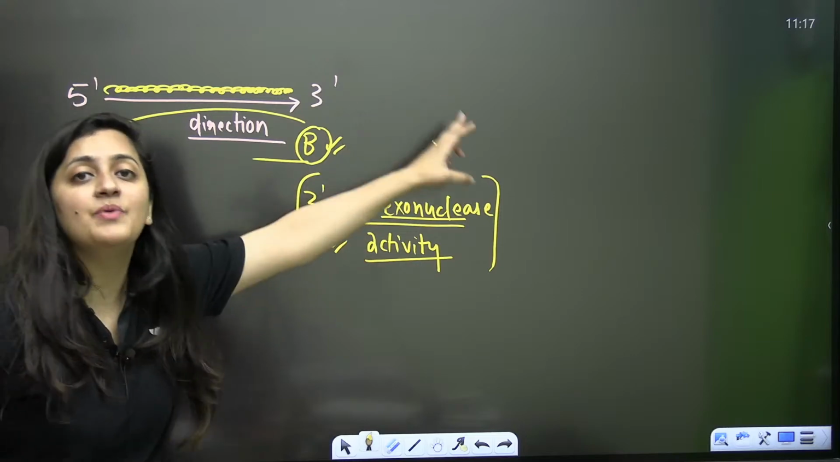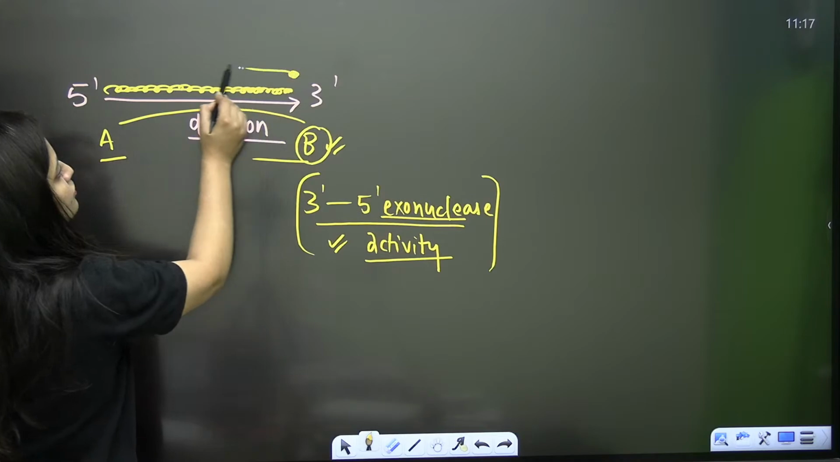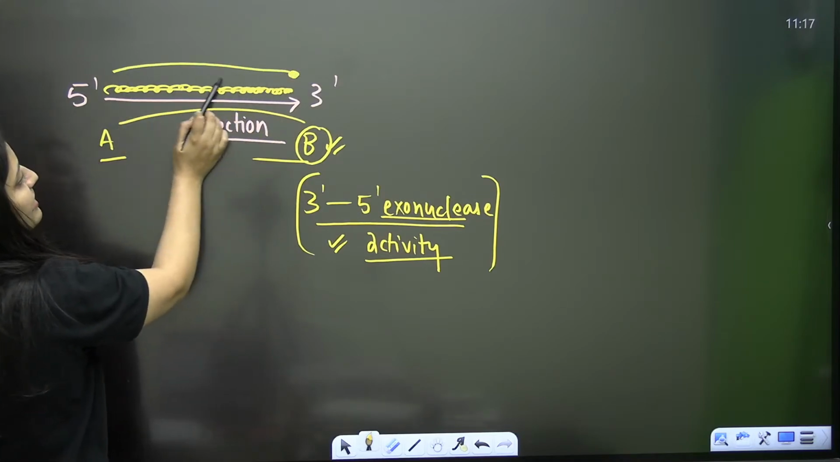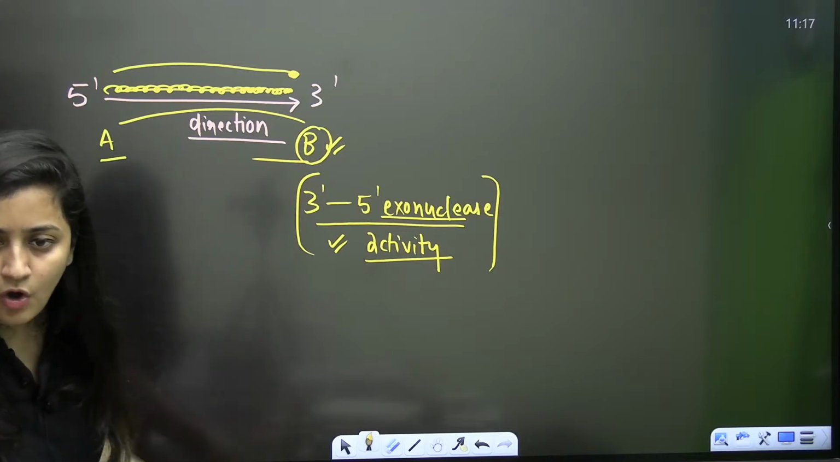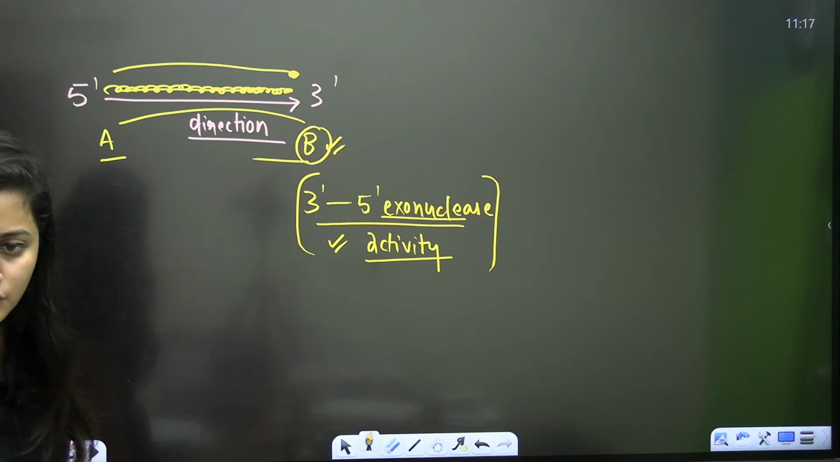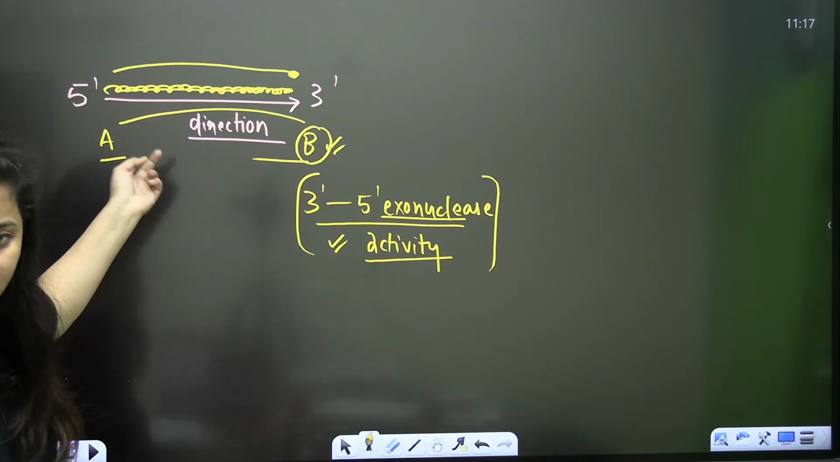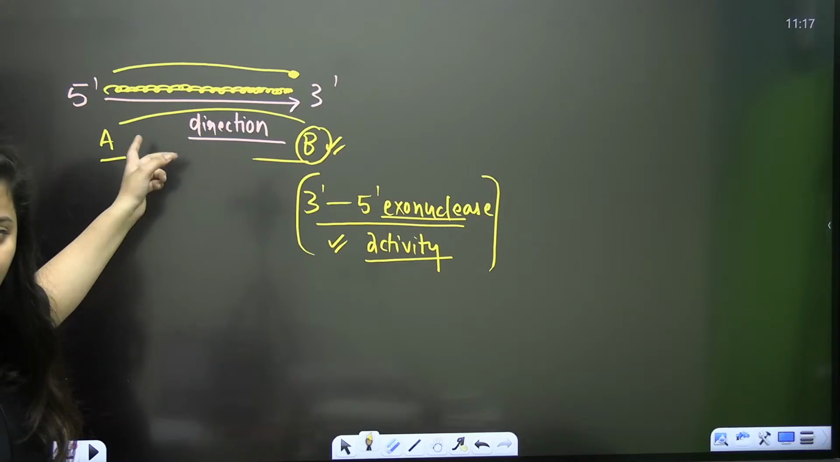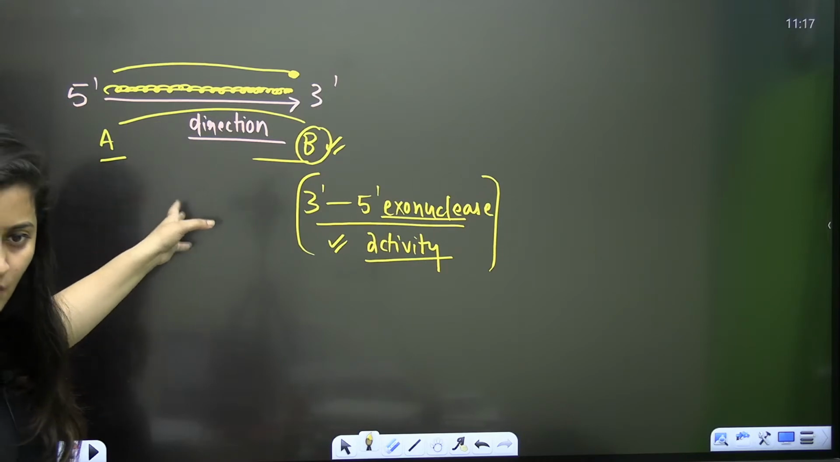Why do we say 3' to 5' exonuclease activity? Because this enzyme will move from 3' towards the 5' side and it will keep on checking that all the bases are added properly or not. That's how it works. So understood? Is it clear? Are you sure? Okay, 1 point.